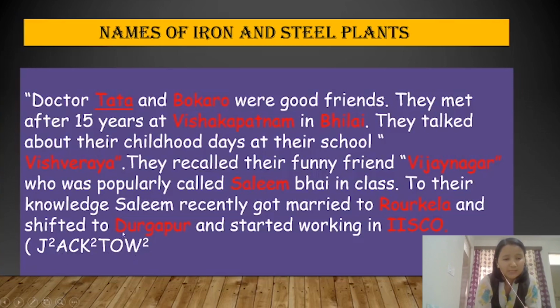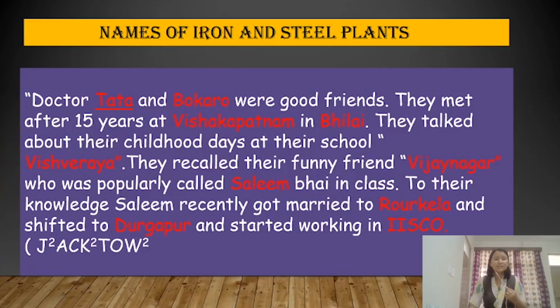And I have made it sequence-wise. So Tata and Bokaro are the steel plants located in Jharkhand, and Vishakhapatnam is a steel plant located in Andhra Pradesh, and Bhilai Steel Plants is located in Chhattisgarh, and Vishwaraya is located in the state Karnataka. At the same time, Vijayanagar is also located in Karnataka, and then Salim Steel Plants is located in Tamil Nadu, and Rourkela Steel Plants is located in Odisha, and Durgapur Steel Plants is located in West Bengal, and ISCO is located in West Bengal.